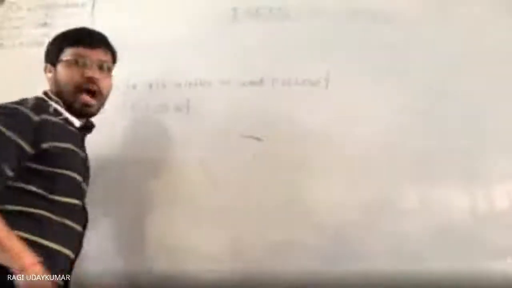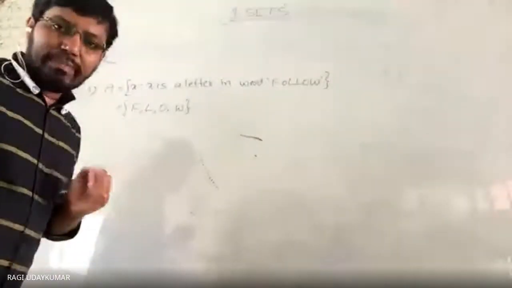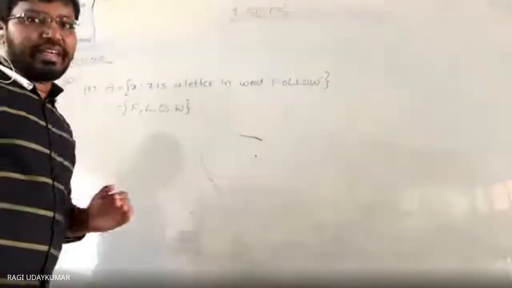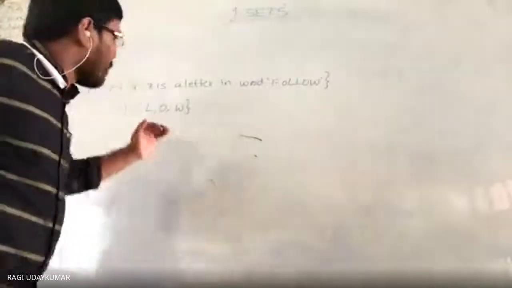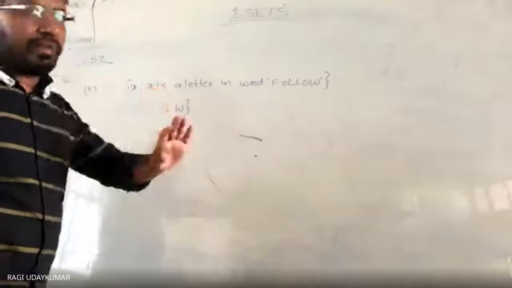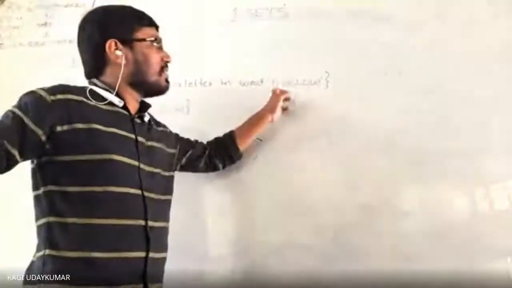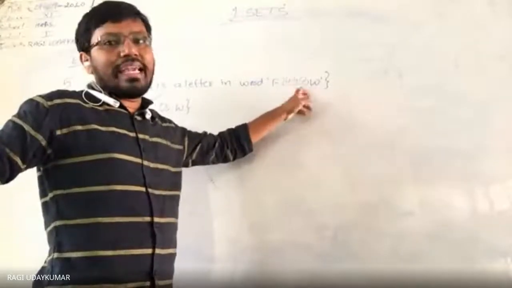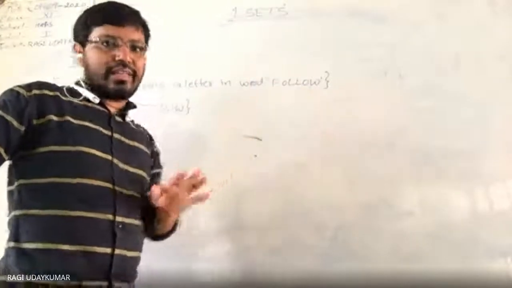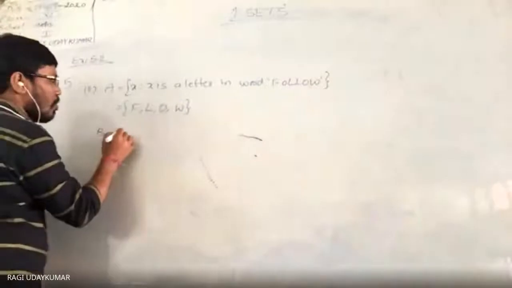If you are asked how many elements are there in that set, you can say only 4 elements, although the word contains 6 letters, with O double and L double.